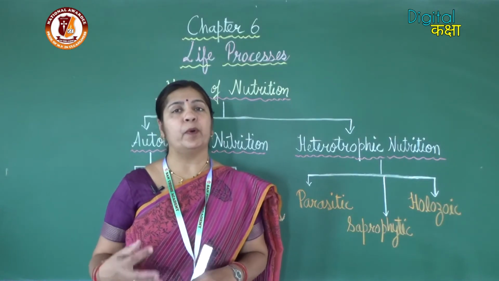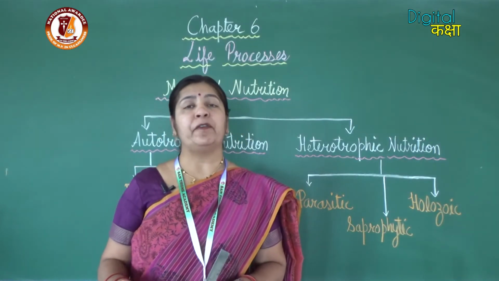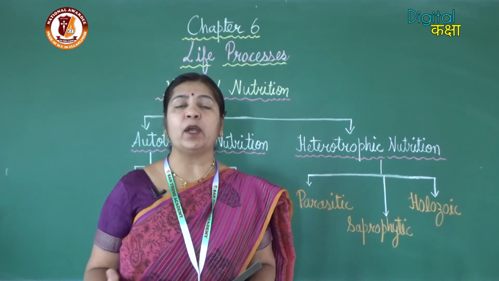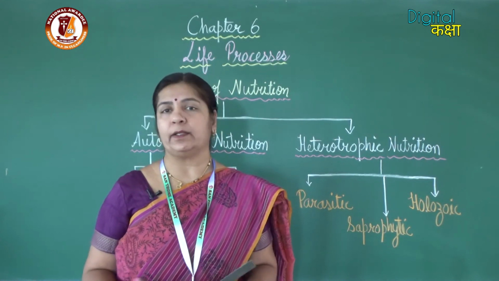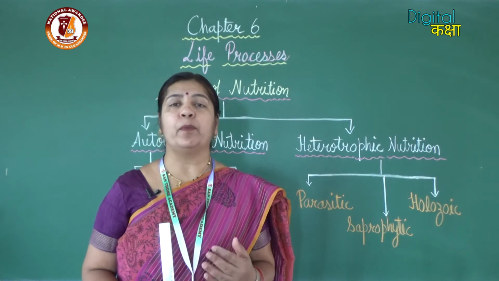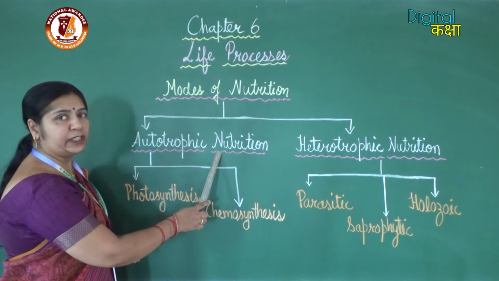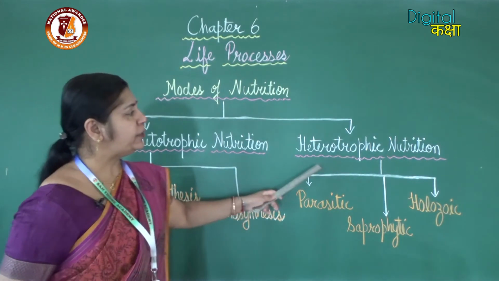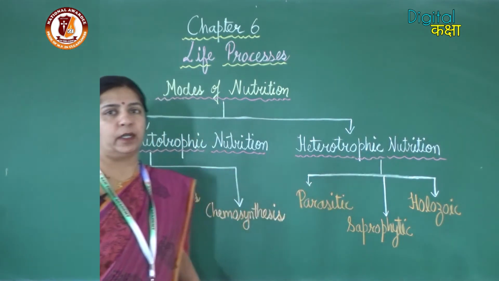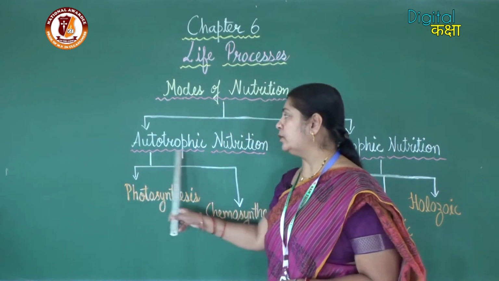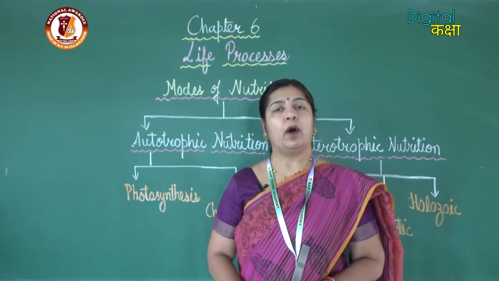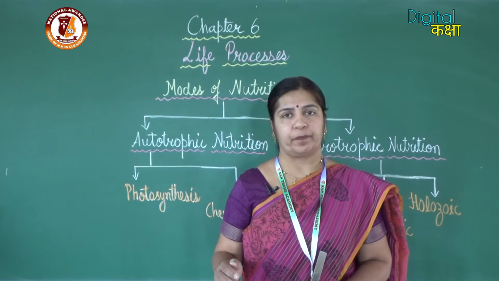Now there are different modes of nutrition. There are different ways by which living organisms can obtain their food. So the different modes of nutrition are autotrophic nutrition and heterotrophic nutrition. What is autotrophic nutrition? Auto means self.